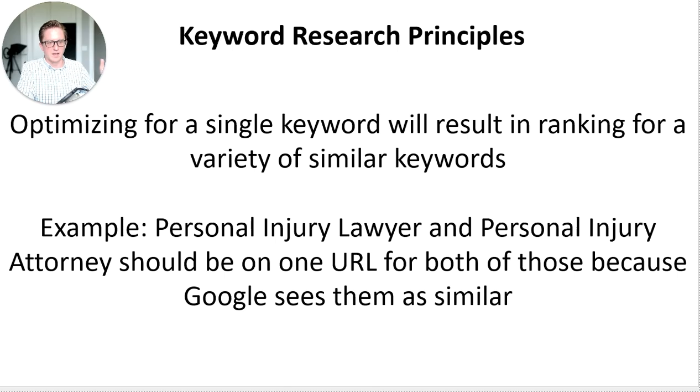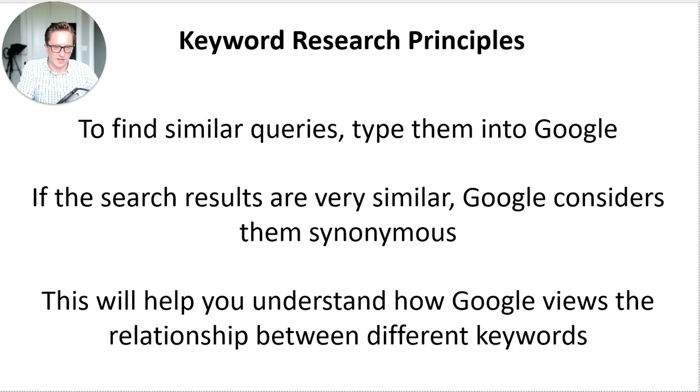Content is cheap. I will say, yes, we're going to choose one keyword and optimize for it, but we're going to rank for a variety of similar keywords, even if we've only optimized for one. The clear example of that, of course, is personal injury lawyer and personal injury attorney. You'll generally find those two terms have almost the same search results, and if you rank for one, you'll rank for the other. So what we need to do is identify these similar queries. Otherwise, our keyword search volume is going to be way off.